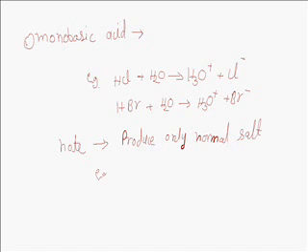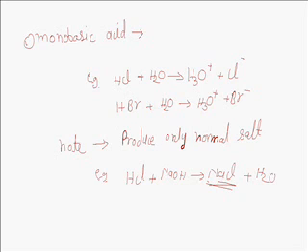For example, HCl plus NaOH gives a salt NaCl plus H2O. Here the salt NaCl is termed as normal salt, and normal salt means salt which neither contains H plus nor contains OH negative.